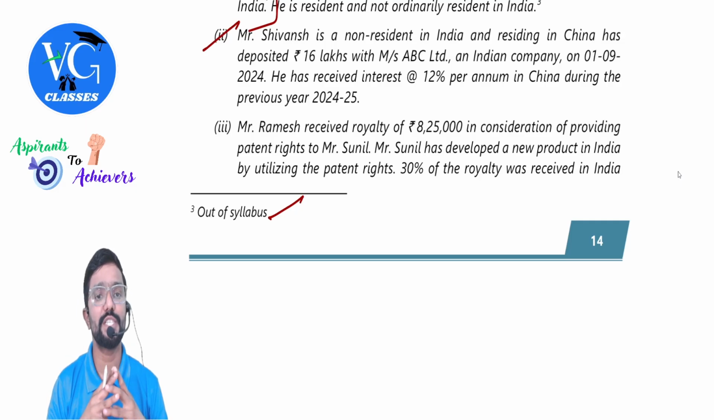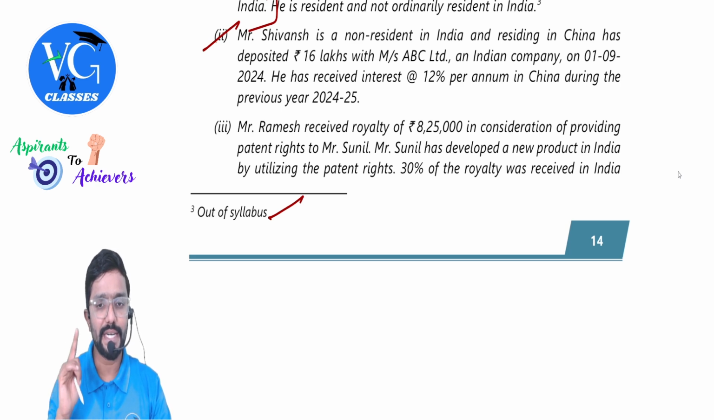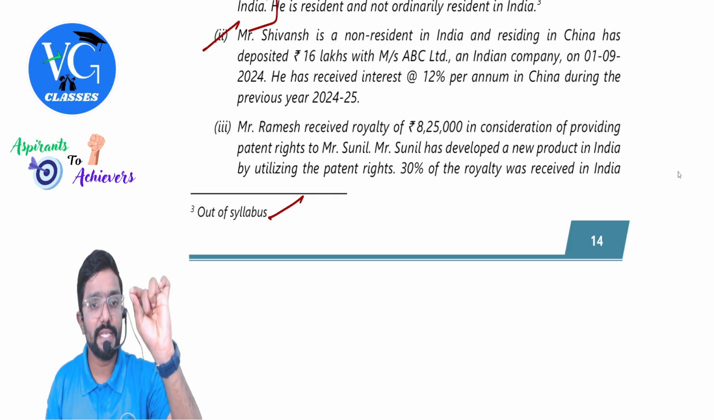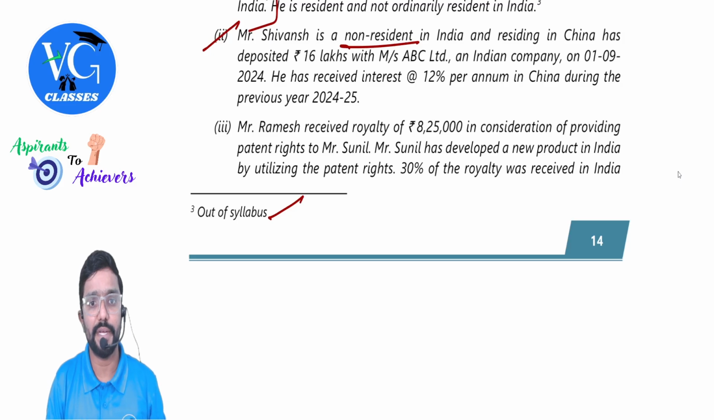Mr. Shivansh is a non-resident in India and residing in China has deposited 16 lakh with ABC Limited, an Indian company, on 1st September 2024. He has received interest at 12% per annum in China during the previous year 24-25. Guys, the question is on interest. Interest is received by whom? Non-resident.